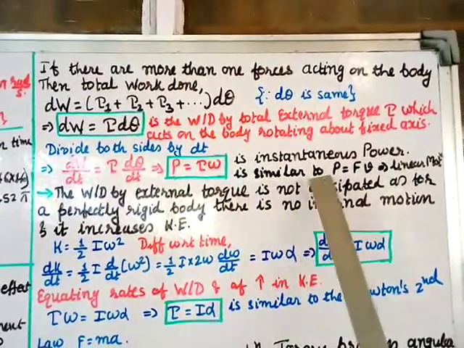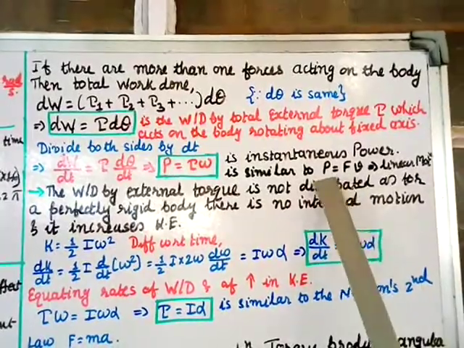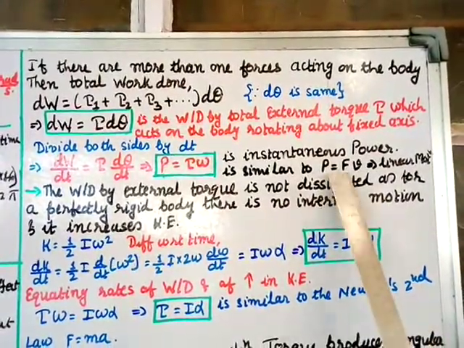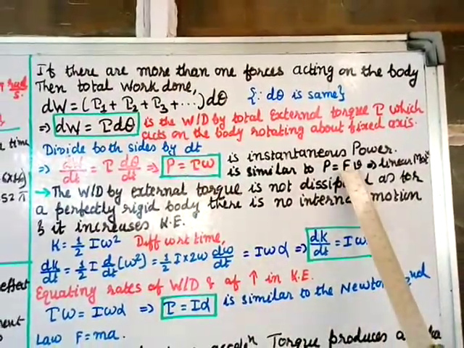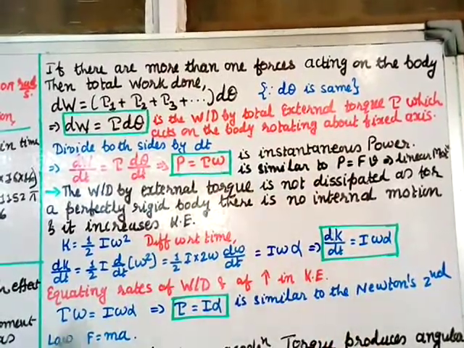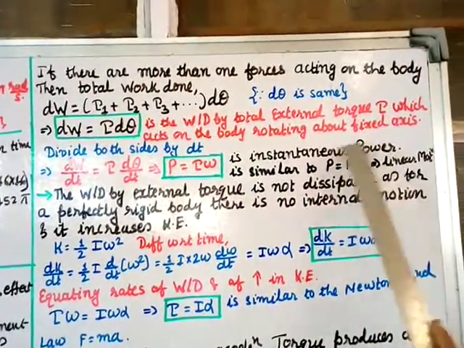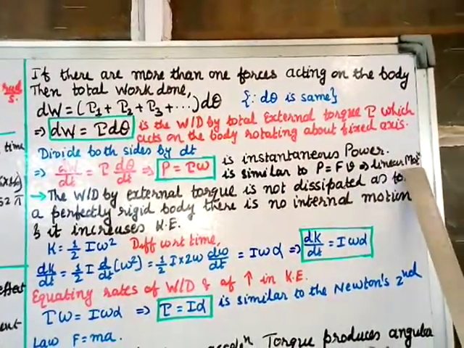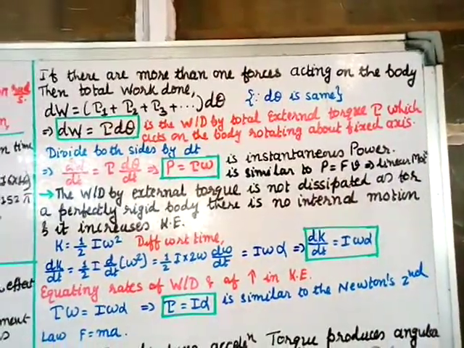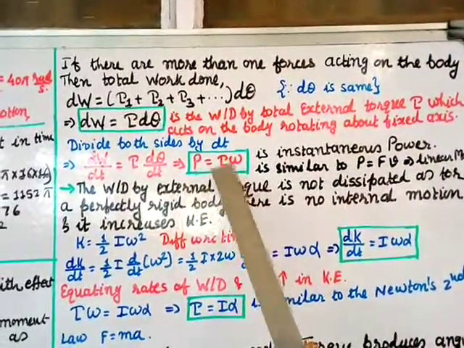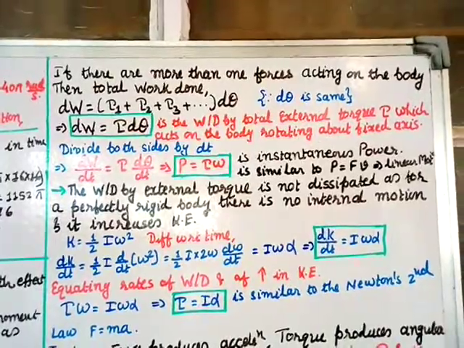And this is similar to the linear motion, P equal to F into v. F is the force, here tau is the torque, and v is the linear velocity, here omega is the angular velocity. So this is similar to the linear motion power P equal to F into v. So P equal to tau into omega. This is for the rotational body.